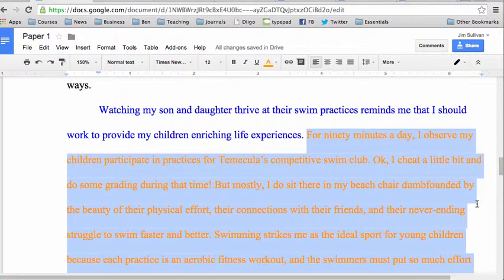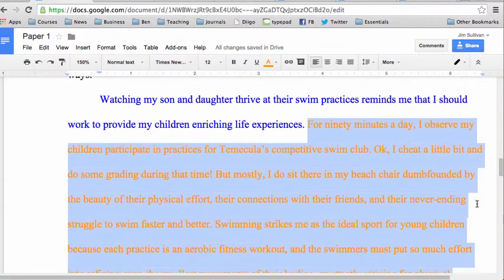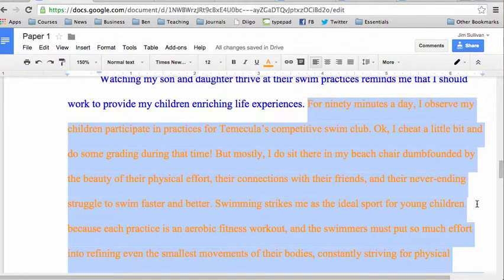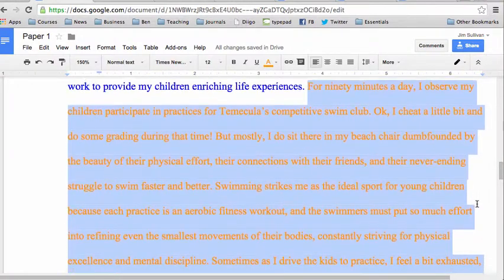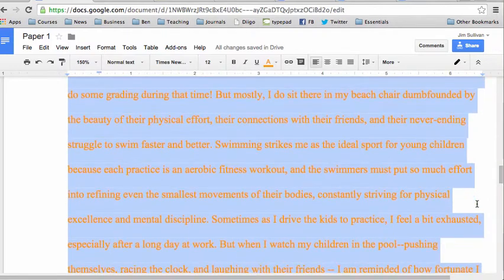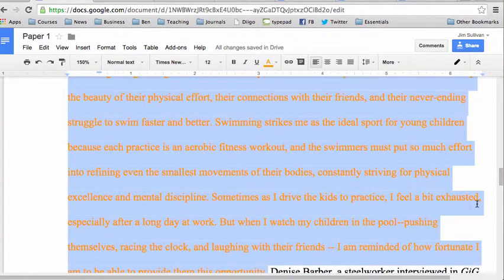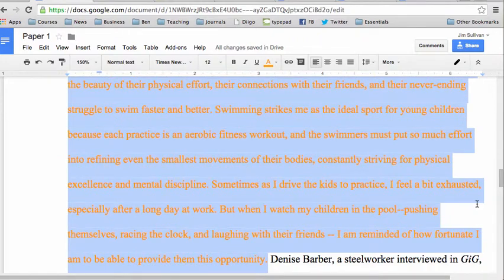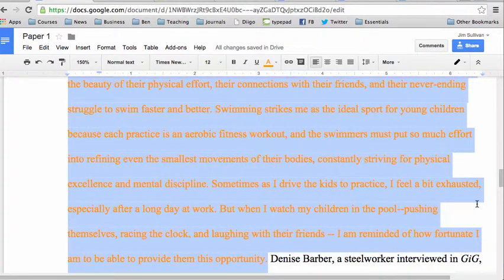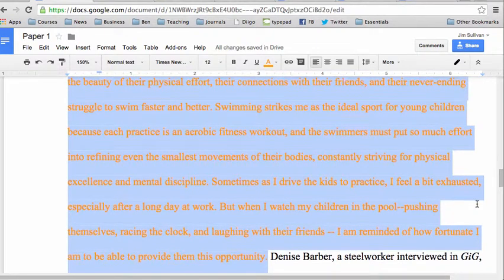The topic sentence asserts the claim, and then the details start to paint a picture of what happens at these swim practices that's so important to me. Why is it that these swim practices motivate me to work? And I walk through the details that I see in the practice and how they make me feel and what they make me think. So that's the detail and interpretation I bring in to make the paragraph work.